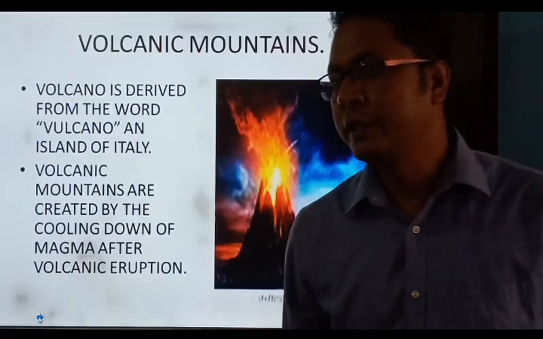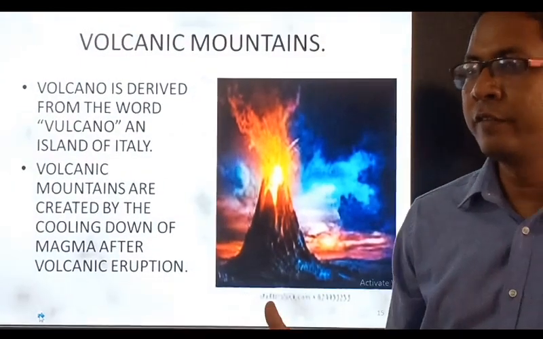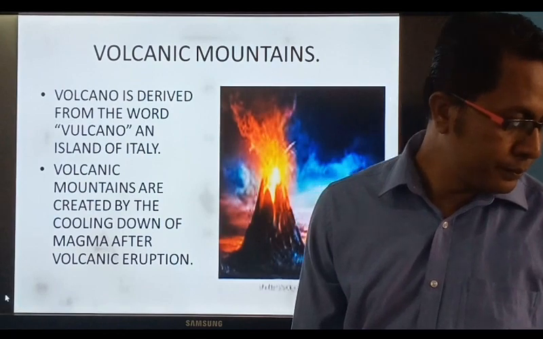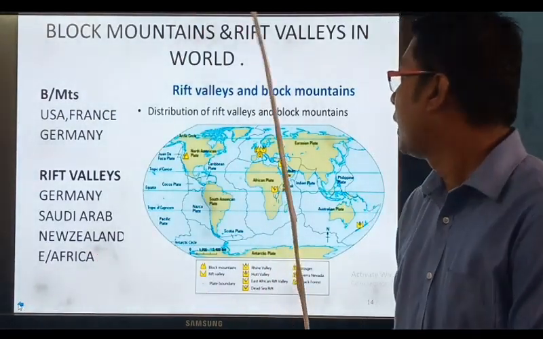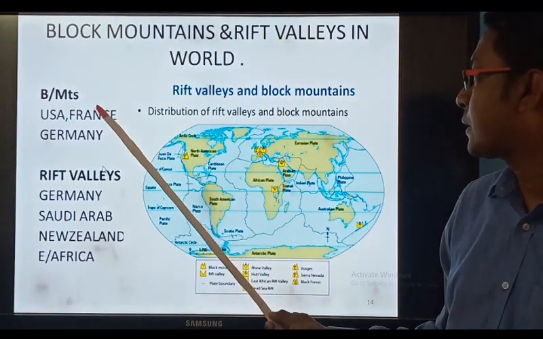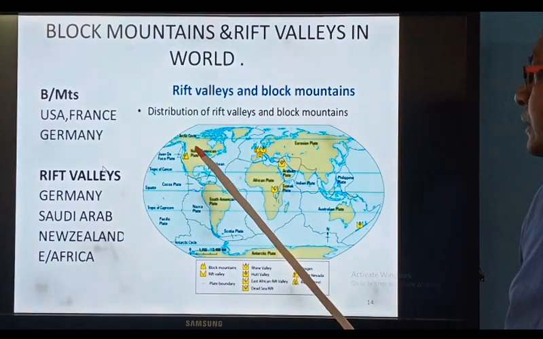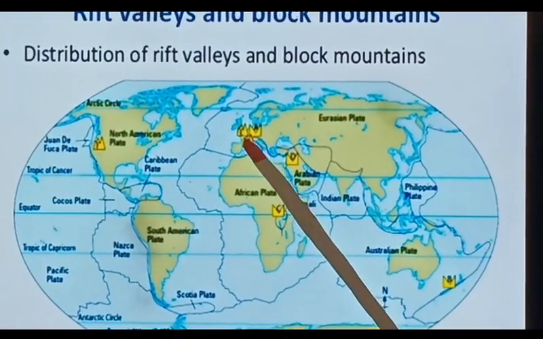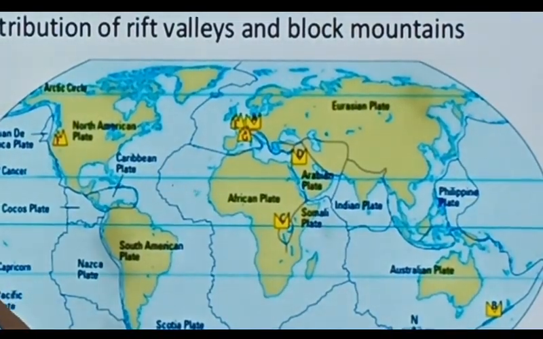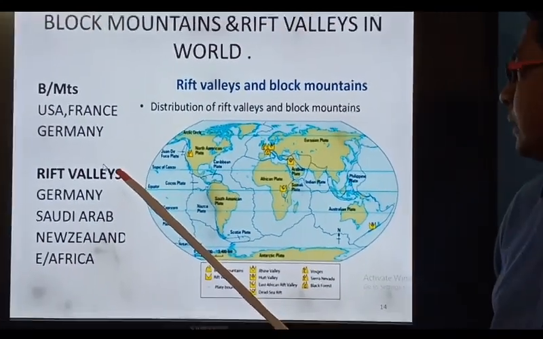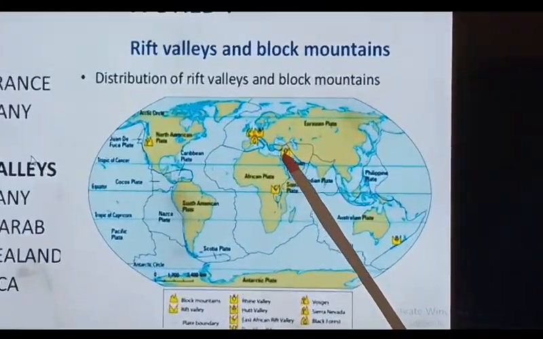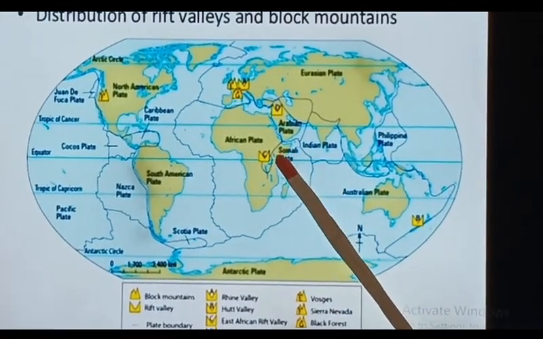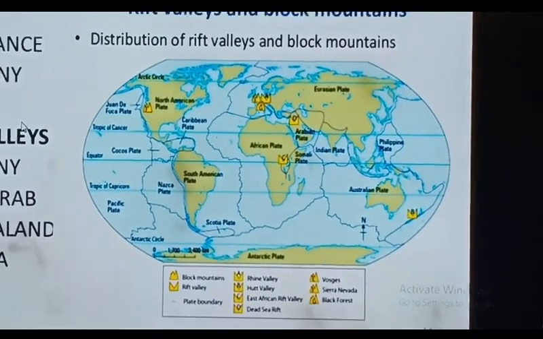Now these block mountains are found in various countries. Let us see what are the countries where these are found. Let us see first block mountains. You have United States of America, in North America. Then we have France, we have Germany, where these mountains are found. If we talk about rift valleys, again we have Germany, Saudi Arabia, New Zealand, and East Africa, where these rift valleys are found.